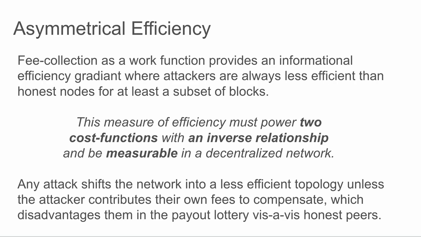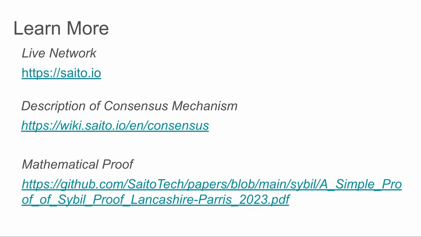So there is actually a measure of efficiency that we can introduce to a consensus mechanism by including topological information and the topological efficiency of the network in a form that consensus can observe and in a form that feeds into these different cost structures. If you are interested in learning more, we've got a lot for you to take a look at.